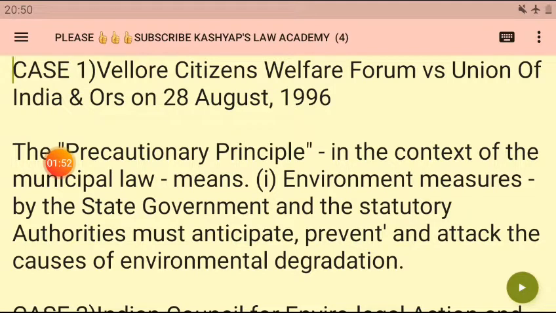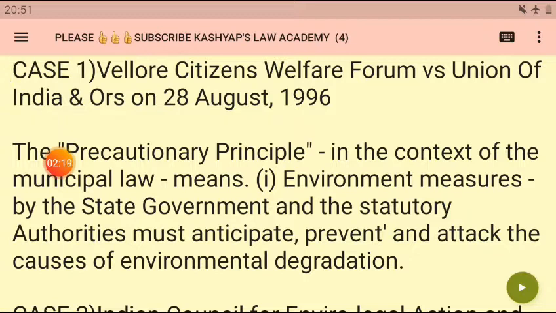environmental degradation. In the present case, the precautionary principle was applied, or you can say it was talked about for the first time in the Vellore Citizens case. They said the state government has to take measures to protect the environment, and they should end all those regions which are causing the degradation. So the first case is the Vellore Citizens case. Whenever a question comes regarding the precautionary principle, you can cite the Vellore Citizens case.